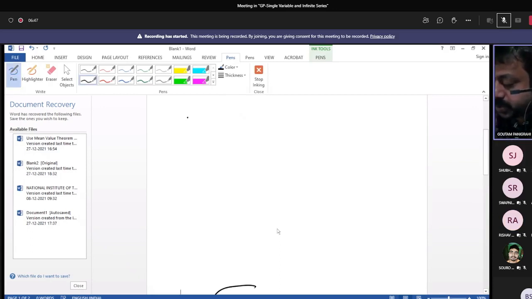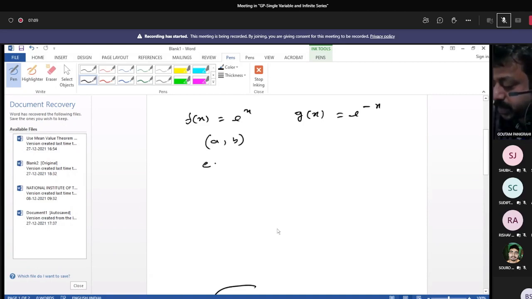Suppose you consider f(x) equals e to the power x and g(x) equals e to the power minus x. Suppose they are continuous in the closed interval and derivable in the open interval (a, b). You have to prove there is a point c that divides the interval in half, c equals a plus b by 2. That you have to prove.